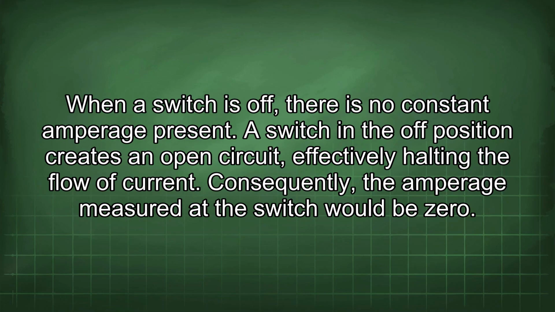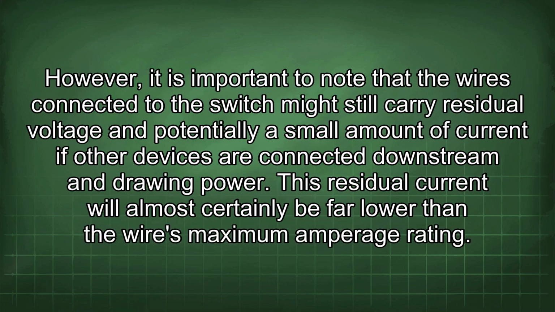When a switch is off, there is no constant amperage present. A switch in the off position creates an open circuit, effectively halting the flow of current. Consequently, the amperage measured at the switch would be 0. However, it is important to note that the wires connected to the switch might still carry residual voltage and potentially a small amount of current if other devices are connected downstream and drawing power. This residual current will almost certainly be far lower than the wire's maximum amperage rating.